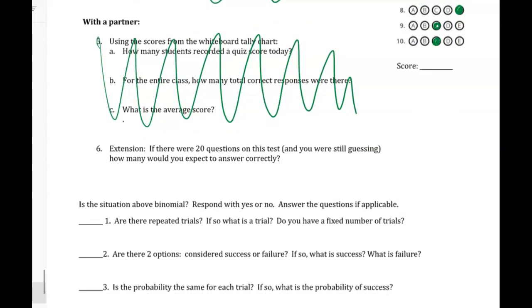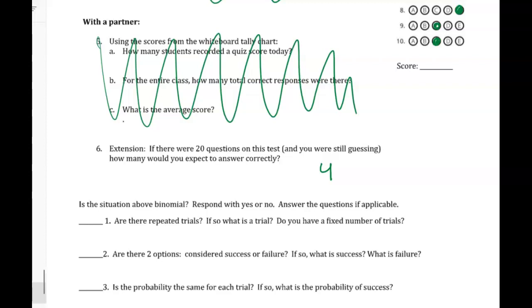If there were 20 questions on the test and you were still guessing, think for a second how many you would think you'd answer correctly. Well, 4, right? Because on 10 you got 2 right. For 20, you'd think you'd get about 4 right. Also, 20% of 20 is 4.